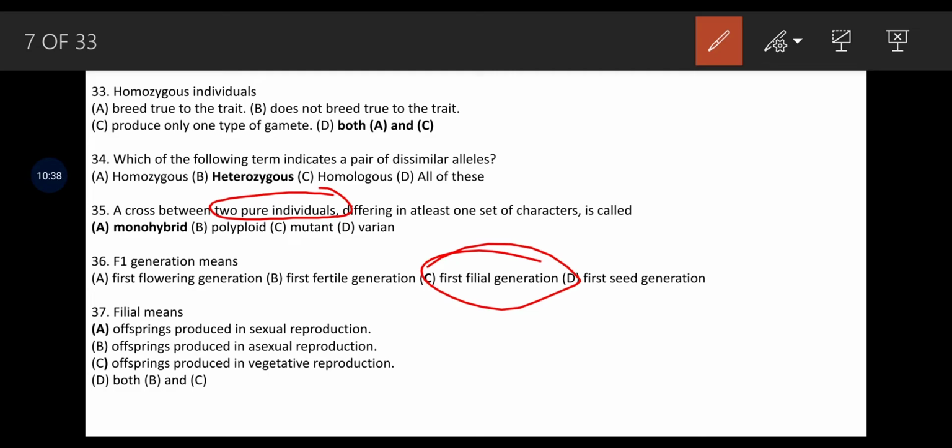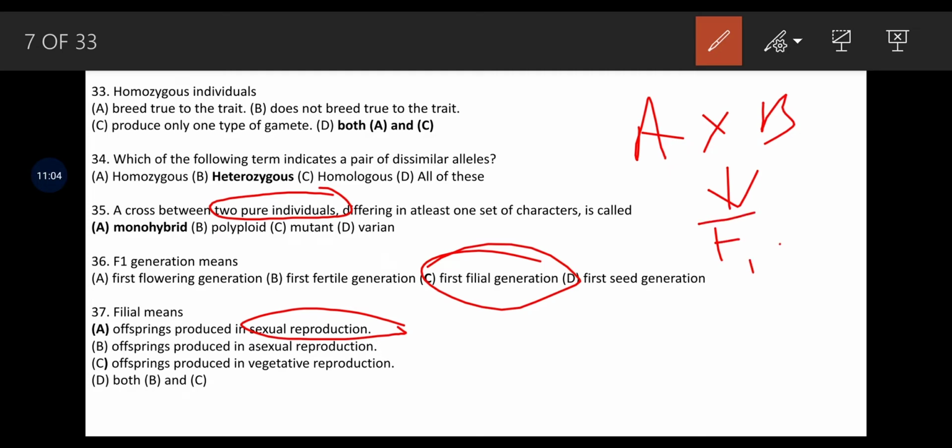Filial means, the options given are offspring produced in sexual reproduction, offspring produced in asexual reproduction, offspring produced in vegetative reproduction, both B and C. Filial means the offspring produced by sexual reproduction. As you might have studied in different breeding methods, they cross A into B, they get the F1, they self the F1, they get F2.